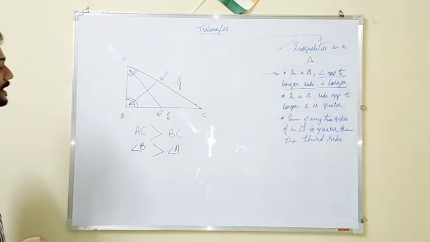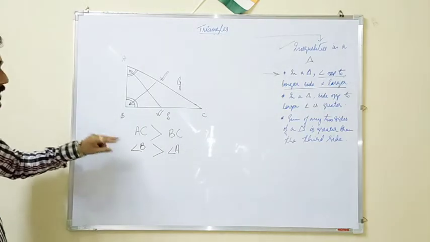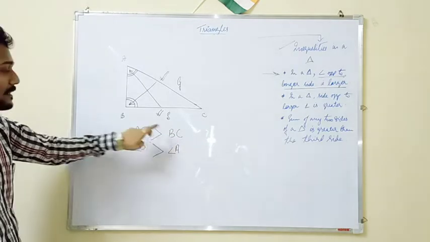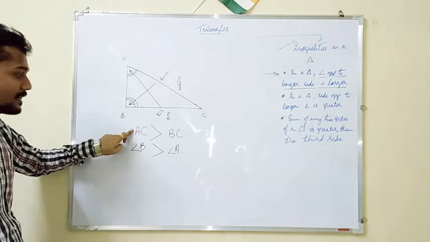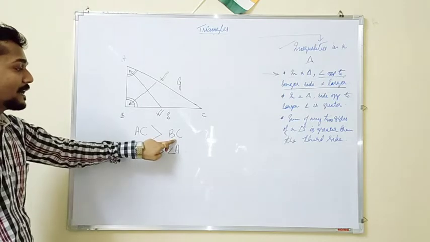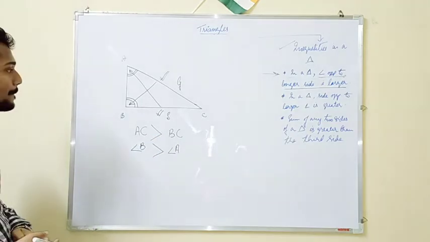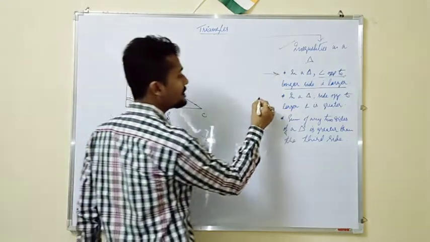It will be greater than angle A. That means if this side is bigger than this particular side, then the angle opposite to this particular side will be greater than the angle opposite to this particular side. Okay? Then the second part is in a triangle.